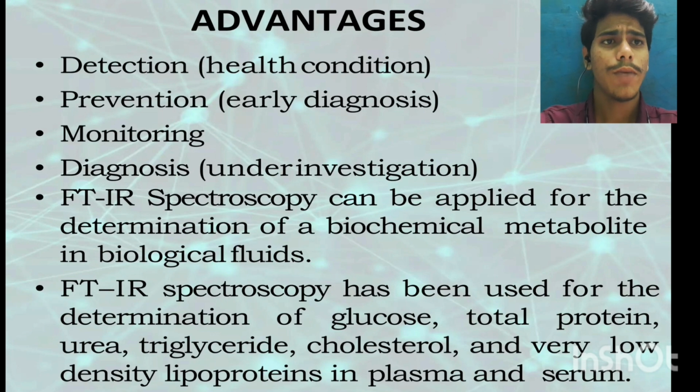FTIR spectroscopy can be applied for the determination of biomolecule metabolites in biological fluids. FTIR spectroscopy has been used for the determination of glucose, total protein, urea, triglycerides, cholesterol, and very low density lipoproteins in plasma and serum.